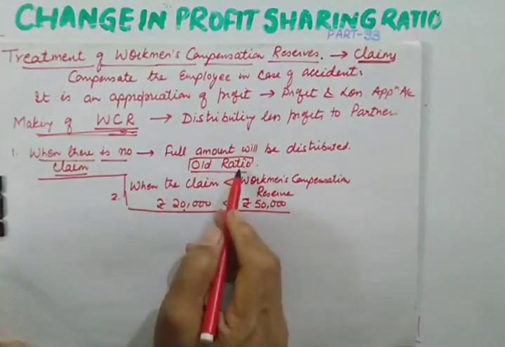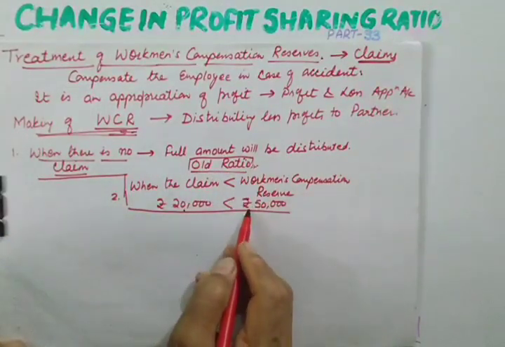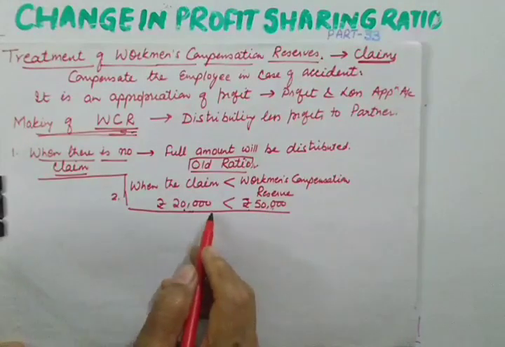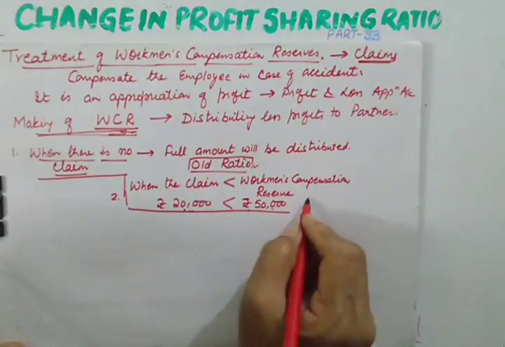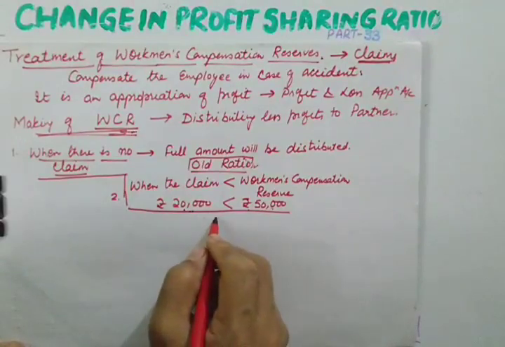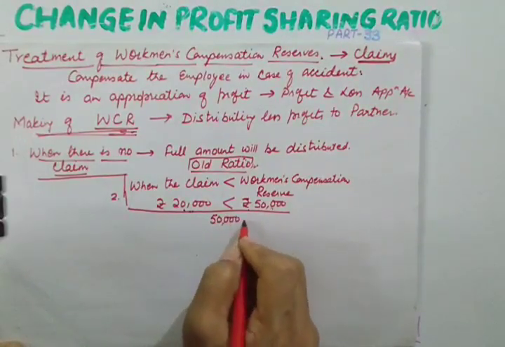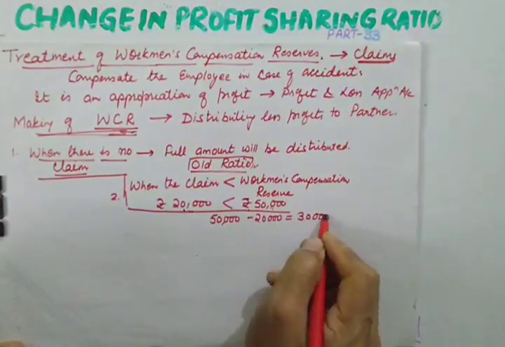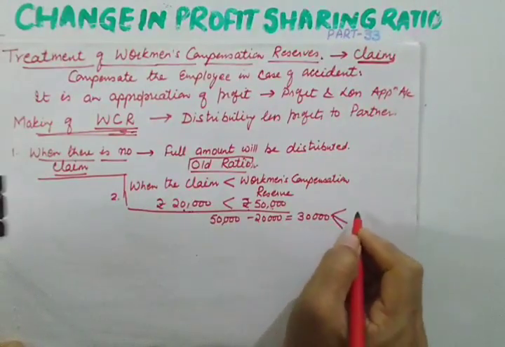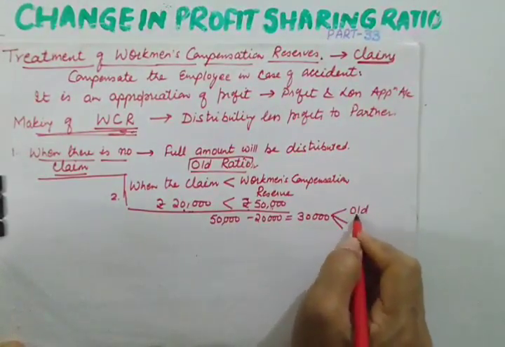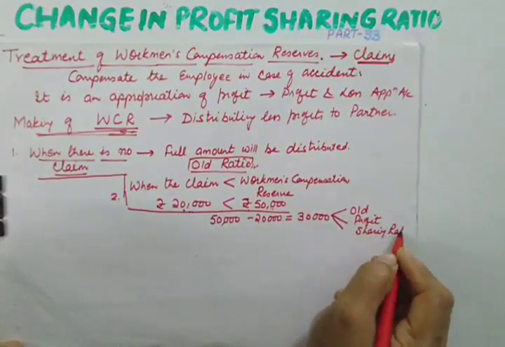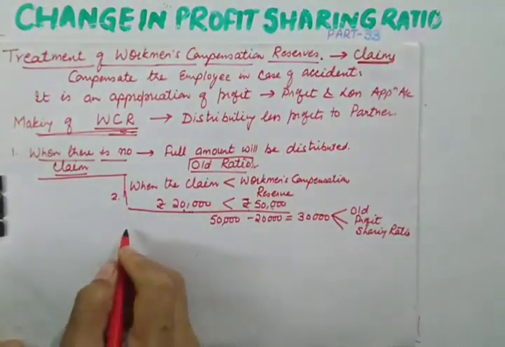In the first case, we will be distributing the full amount, but in the second case, after setting off the claim. So this claim has to be settled first out of this reserve, and the remaining balance will be distributed. For example, 50,000 minus 20,000, so you will be left with 30,000. This 30,000 will be distributed among the partners in their old profit sharing ratio. And I will be discussing journal entries also.